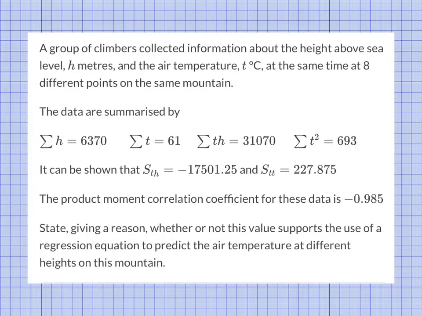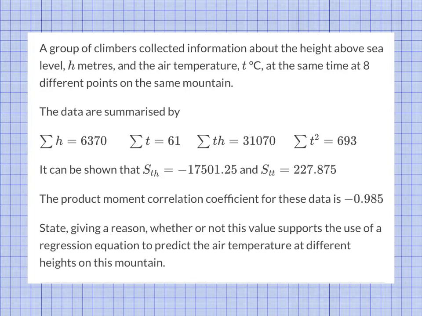Okay, an explainer for question 20 from the stats questions I set you. This one, it's really straightforward actually. There's a lot of reading and it's testing some basic understanding. The climbers collect information of the height above sea level and the air temperature at 8 points. The points are summarised and there's a load of information given.